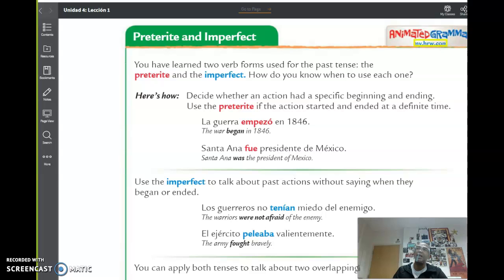Now, Santa Ana, that's the last name of this person, fue presidente de México. Santa Ana was the president of Mexico. So we're talking about this event. La guerra empezó en 1846. Santa Ana fue presidente de México. The war began in 1846 and Santa Ana was the president of Mexico. We're talking about a specific thing that happened during that time period, okay?